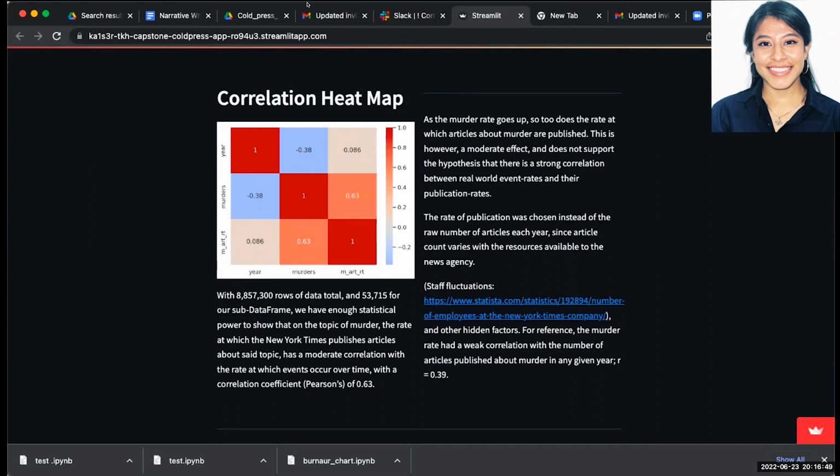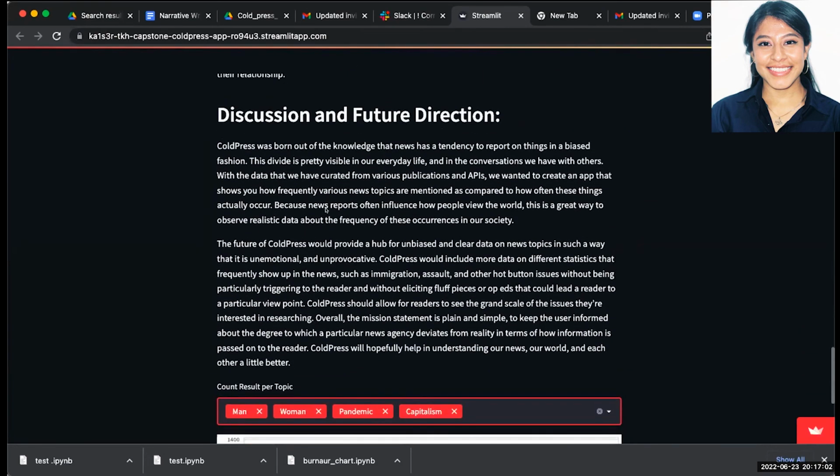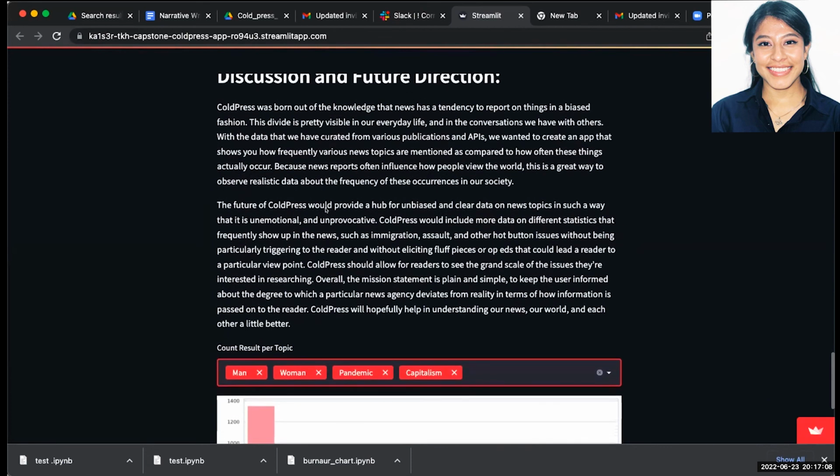Some things we want to do in the future include having more data on topics that are frequently mentioned, such as immigration or politics, ideas that tend to be popular, and doing so in a way that will not be biased to our opinion, but rather lets the readers themselves see the actual data and information. So our mission statement is very simple: to keep the user informed about the news that they're taking in and whether that information is accurate as it's happening. ColdPress will hopefully help us understand our news, our world, and each other a little better. But yeah, thank you.